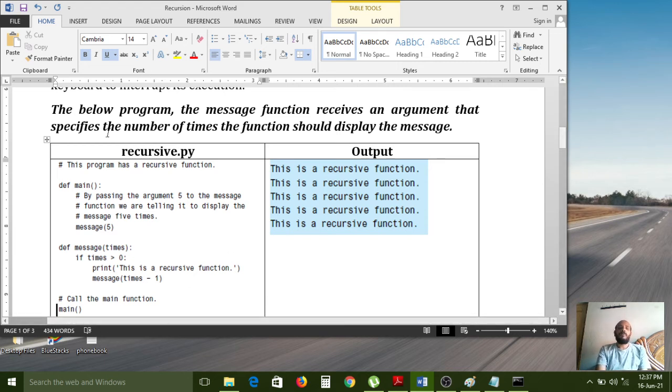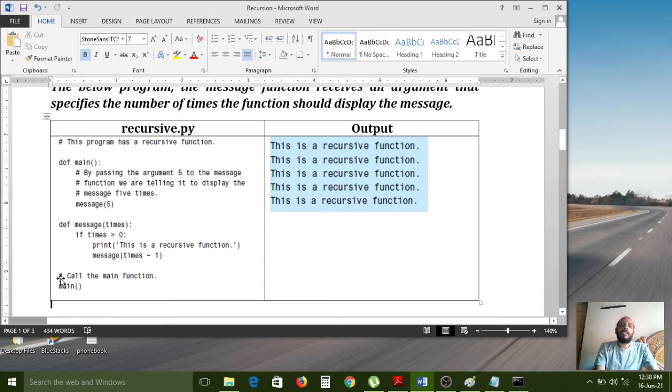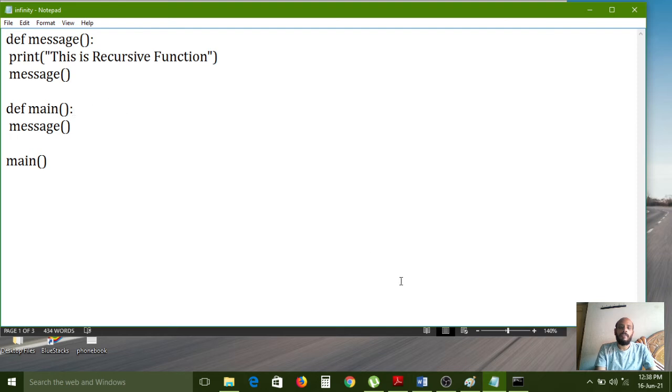Here I gave one more program. In the below program, the message function receives an argument that specifies the number of times the function should display the message. In the previous example, the recursive function executed in an infinite way, because there was no extra code to stop the execution. So here, if you want to stop that iteration, you need to mention some extra code, and for that I gave one more example. Carefully observe.